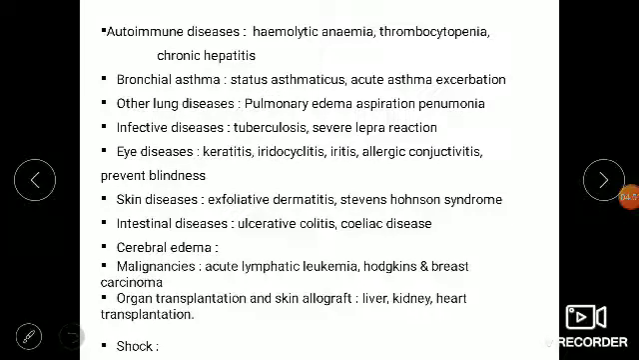It is useful in bronchial asthma and bronchitis, lung diseases, pulmonary edema, aspiration pneumonia, and hypersensitivity reactions. In infectious diseases, it is used in severe tuberculosis and severe leprosy. In the eye, it is used for inflammation such as keratitis, iritis, and allergic conjunctivitis. In the skin, it is used for dermatitis and Stevens-Johnson hypersensitivity reaction, and also ulcerative colitis, cerebral edema, malignancies, cancers, organ transplantation, and shock. These drugs are useful because of their anti-inflammatory and immunosuppressant action.